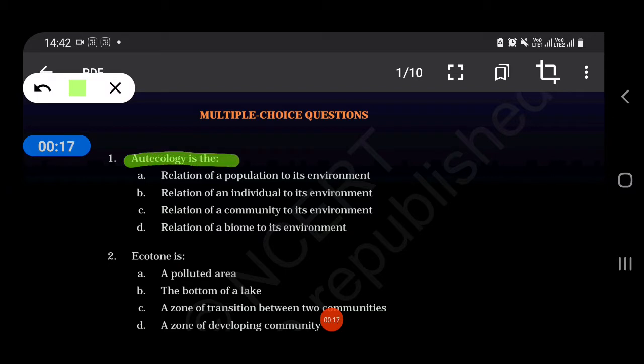Autoecology is the relation of a population to its environment, the relation of an individual to its environment, the relation of a community to its environment, or the relation of a biome to its environment. So our answer is the relation of an individual to its environment.